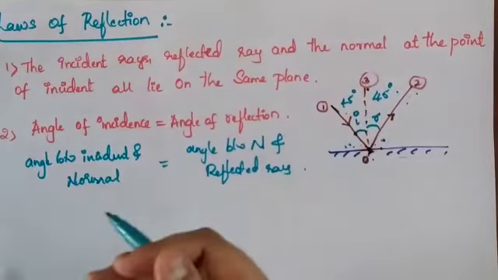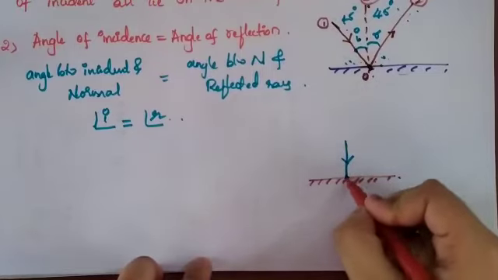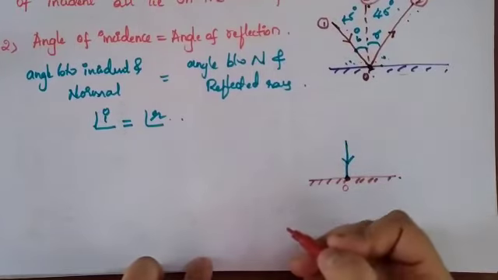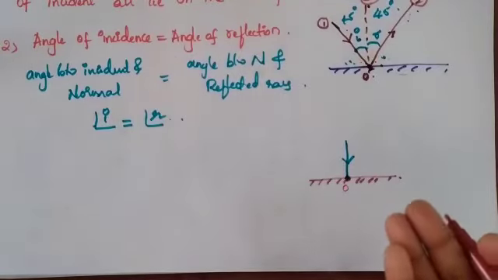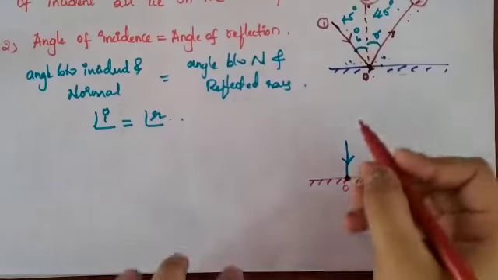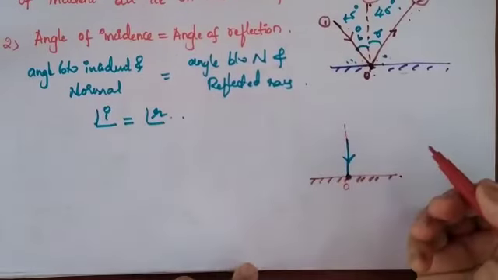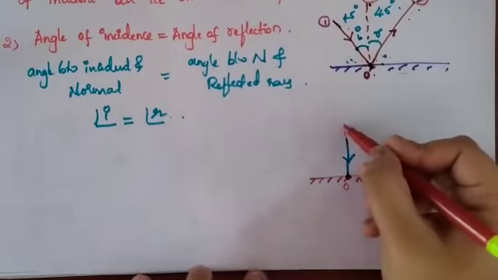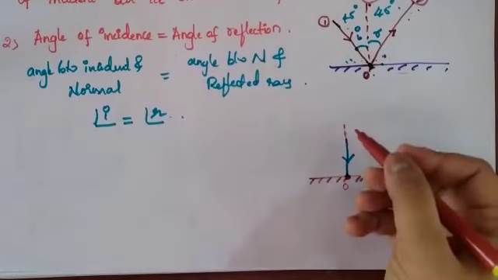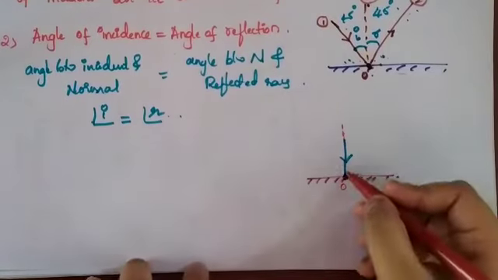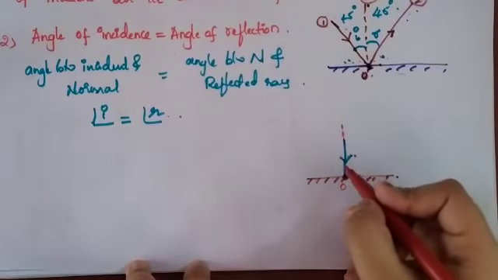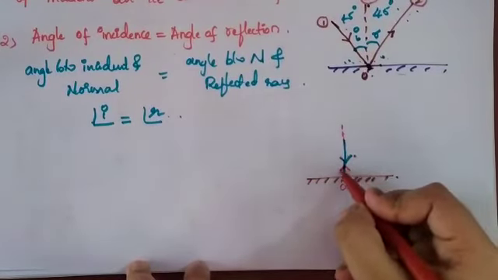Next, now you can see this figure. In this figure, the incident ray is incident on the surface. This is the point of incidence. Which is the incident ray, which is the reflected ray, which is the normal ray? Here the normal ray lies right here itself. The red one I have marked is the normal ray, which is perpendicular to the surface. This is the incident ray, and the reflected ray will also be in this direction.